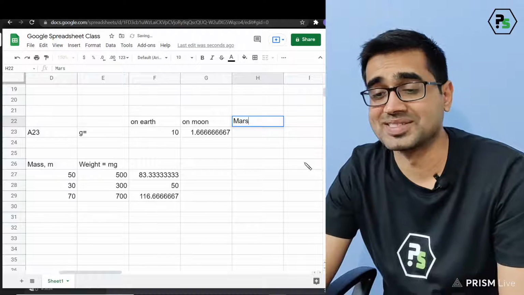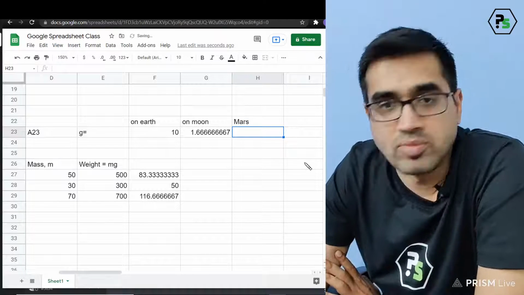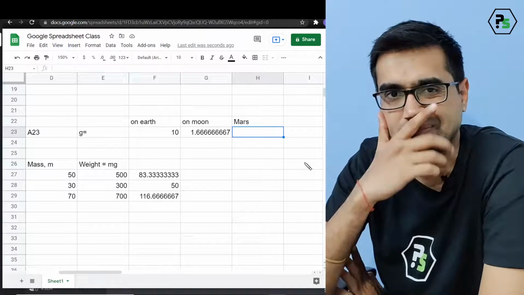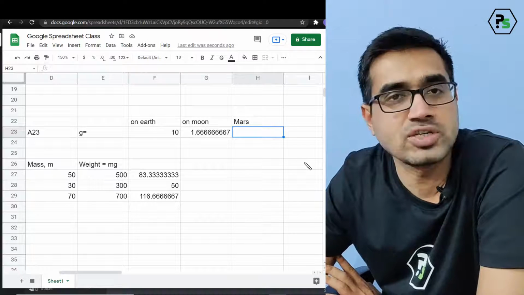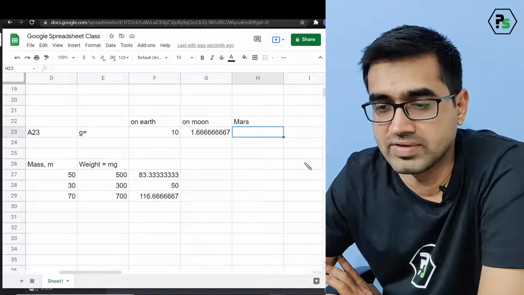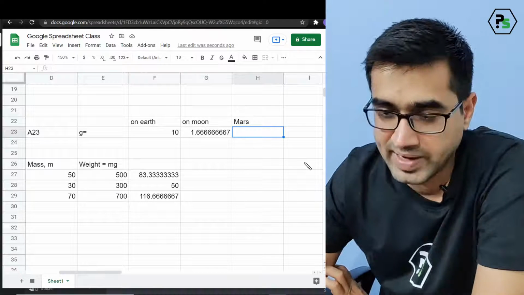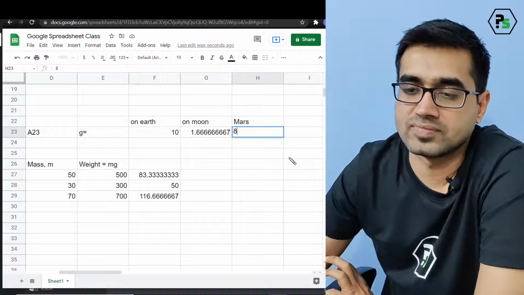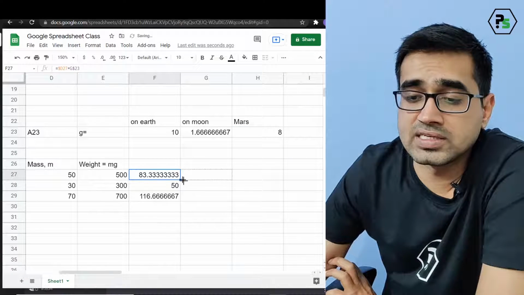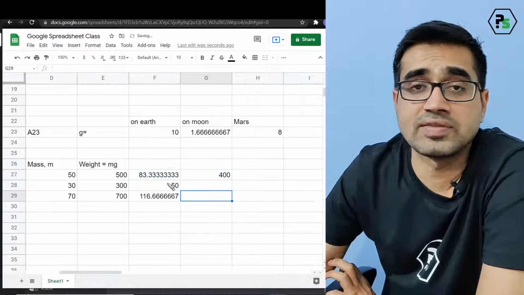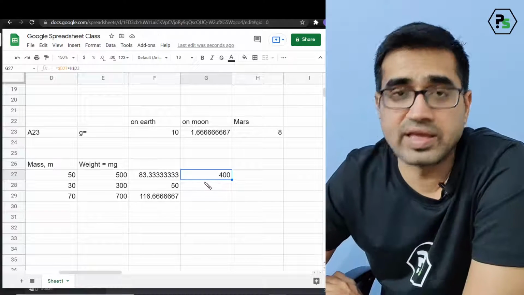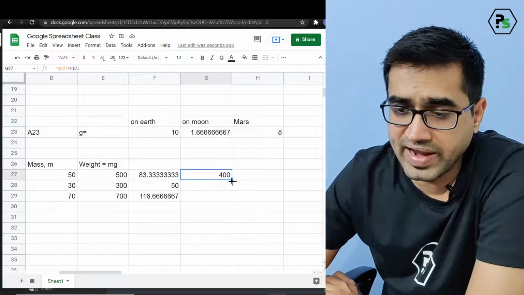Let's talk about Mars. How much is the gravity on Mars? Anyone knows? I think it should be very near to Earth's gravity. Otherwise, why would we go and habitat that? Let us say the gravity is 8. Now, what if I scroll this up? You see nothing will change. Everything works.